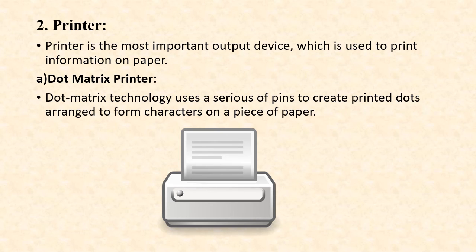This is the printer. Printer is the most important output device which is used to print information on paper. So a printer is used to produce hard copy information. The price of a printer depends upon output quality, speed and printing technology. Okay, so this is the most important output device. Printers are also divided into different types.